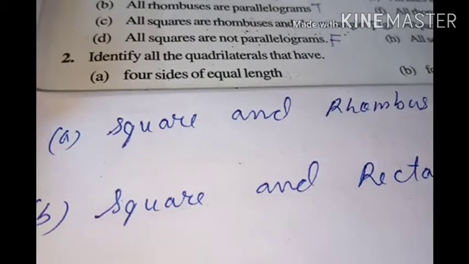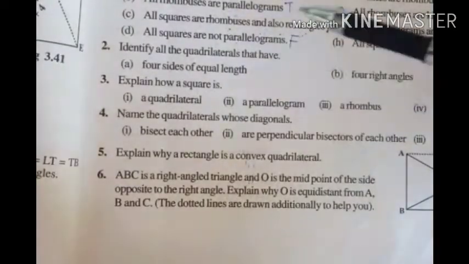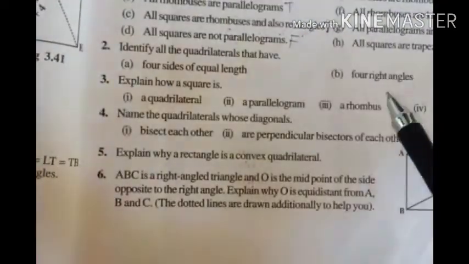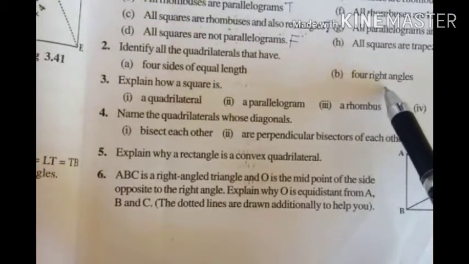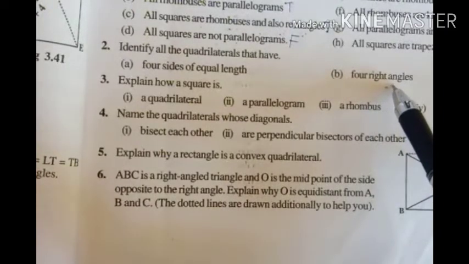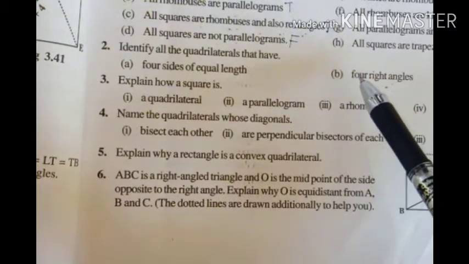Now question number B. So for B questions, for right angle. What is a right angle? Right angle means 90 degrees, isn't it? So for which quadrilateral are all angles right angles? So first the answer will be what? Square. For a square, all angles are 90 degrees, isn't it? And square and rectangle.